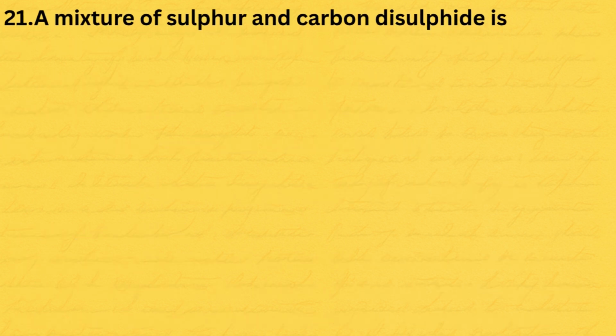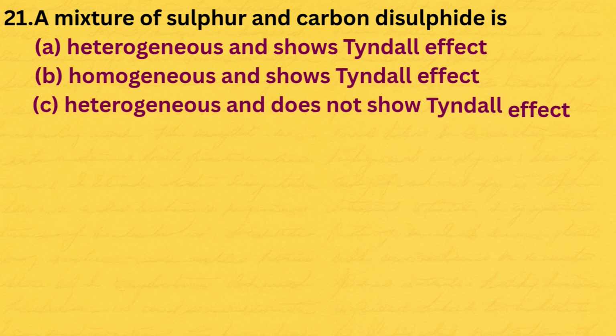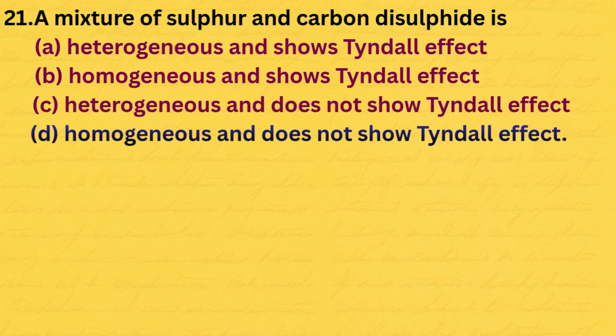21. A mixture of sulfur and carbon disulfide is: A. Heterogeneous and shows Tyndall effect, B. Homogeneous and shows Tyndall effect, C. Heterogeneous and does not show Tyndall effect, D. Homogeneous and does not show Tyndall effect. The correct option is D.